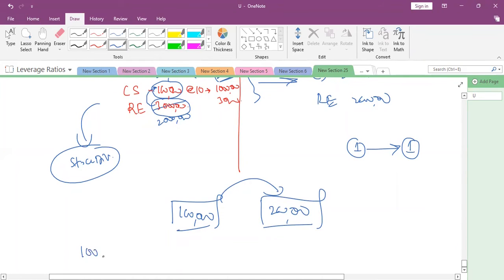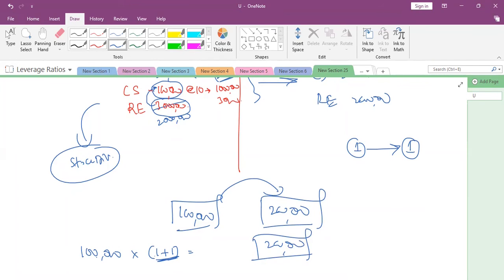So what we will do, 100,000 shares, already one is there previously, now one additional share we are issuing. Now it will become how much? 2. So 100,000 into 2, so it will become 200,000. Understood, all of you?